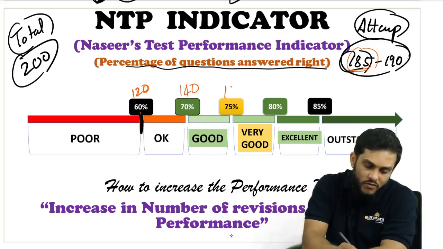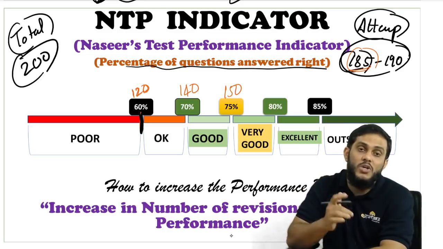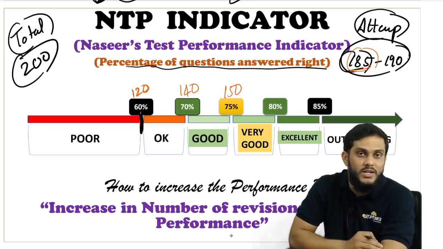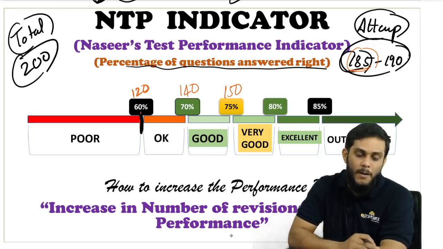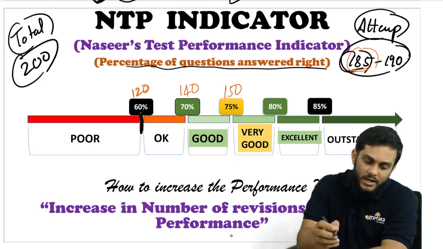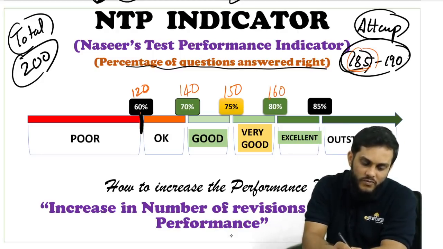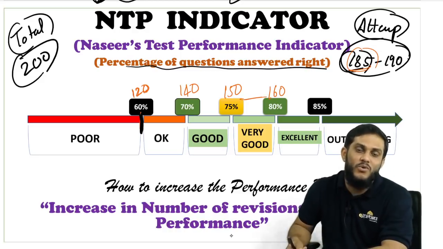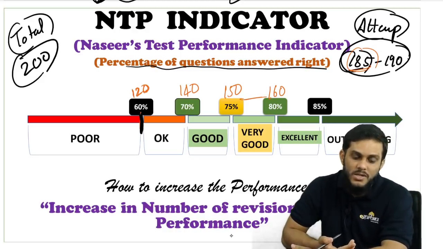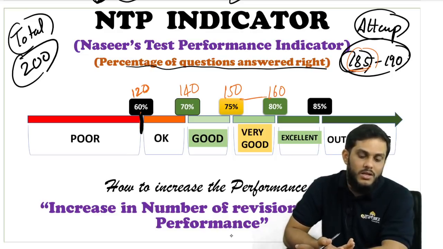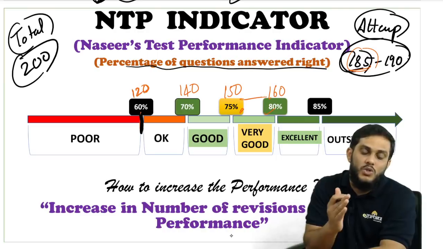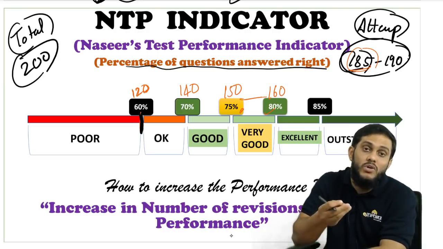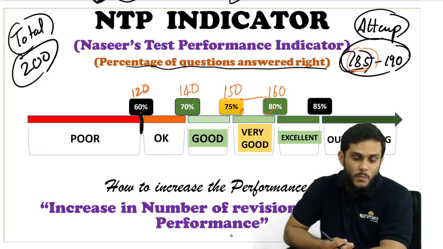But if you cross 140 questions doing right, your rank will become good. If you are between 140 to 150, you will get a good rank, maybe within 15,000 or maybe within 10,000. It's very difficult to tell. If you cross 150, to 160, you will get a very good rank, maybe within 10,000, or maybe within 5,000, 6,000, 7,000, 8,000. So 75%, maybe 10,000, till you reach 80%. If you get 159, your rank may be 5,000, we don't know.